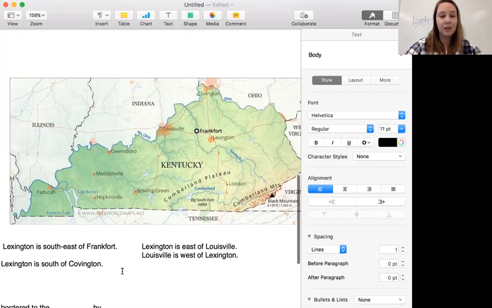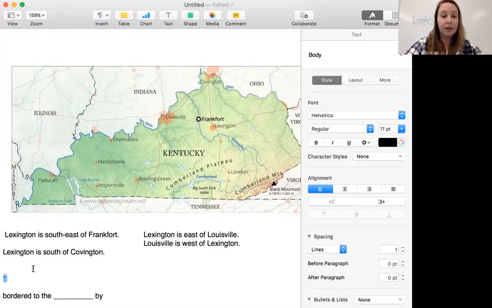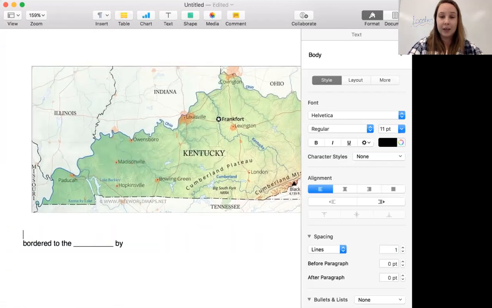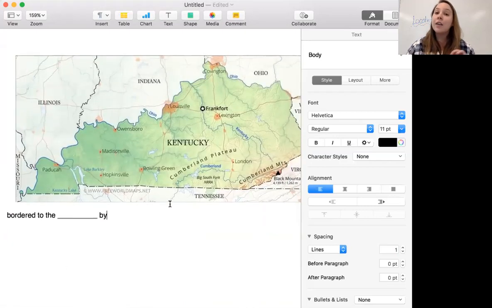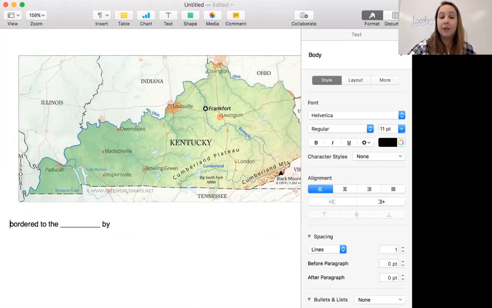All right, good. Now, the next and last thing I want us to talk about is another use of the directions, but a more specific one. So in our vocabulary, we have the vocabulary bordered by.